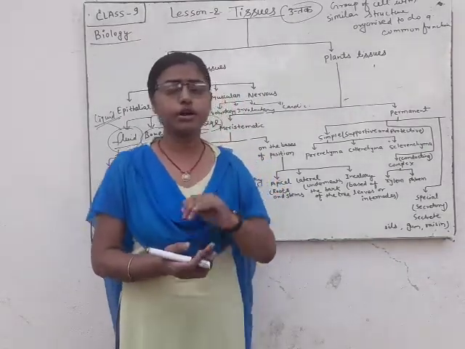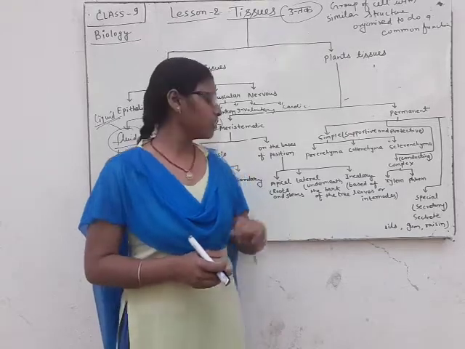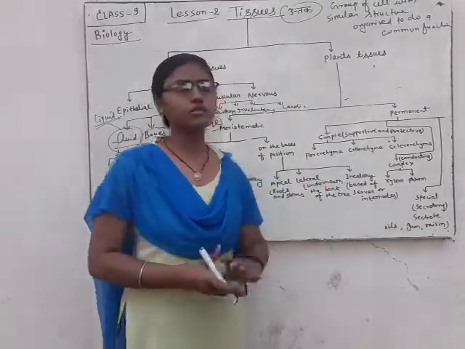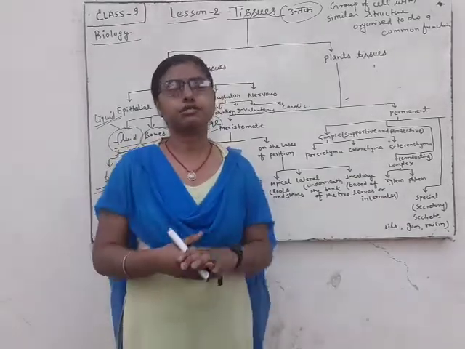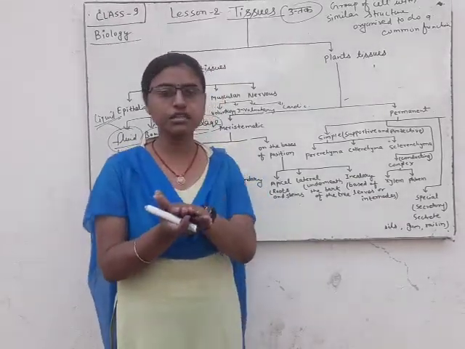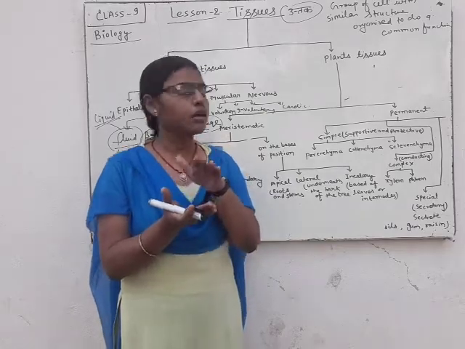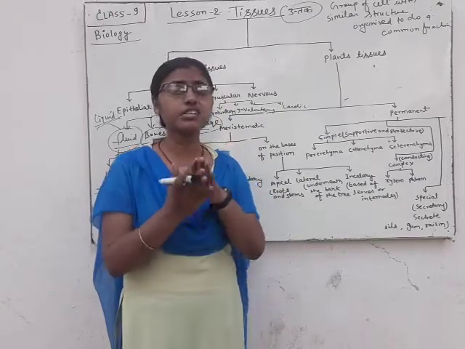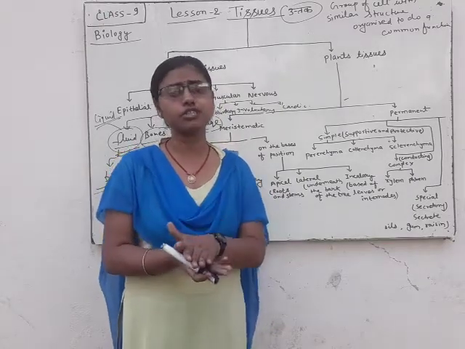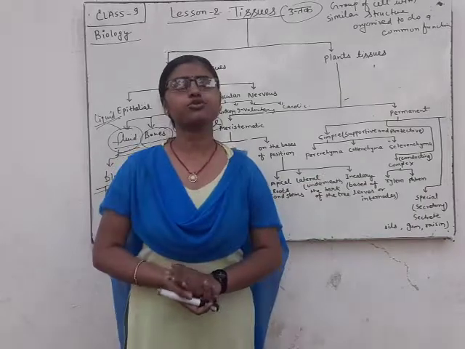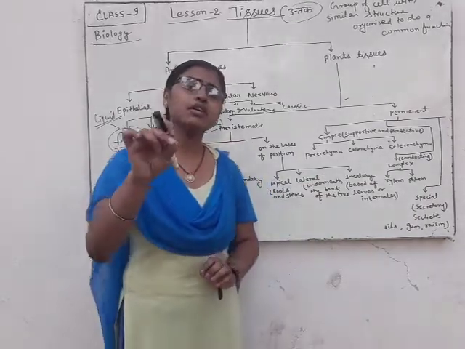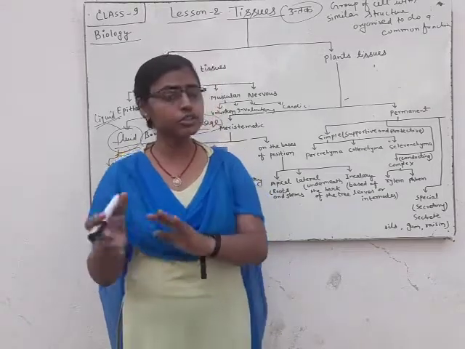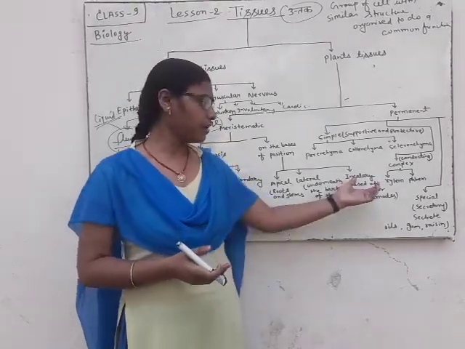Lateral tissue are found underneath the bark of the tree; special tissues are present there, and that type of tissue is called lateral tissue. Intercalary tissue is found based on the leaves and internodes.